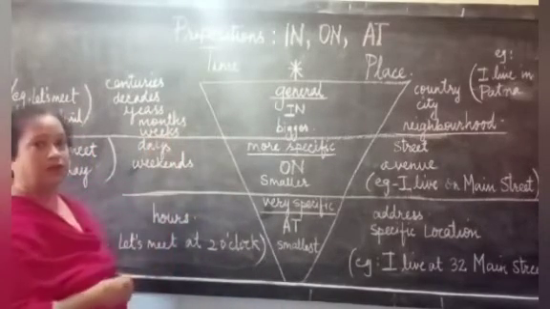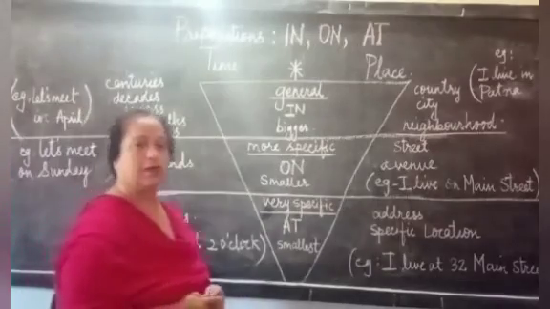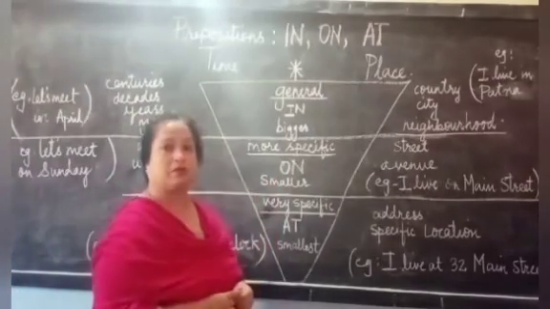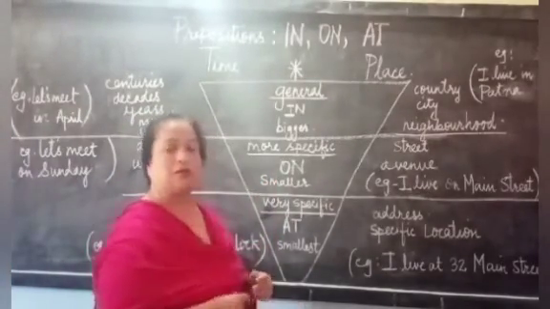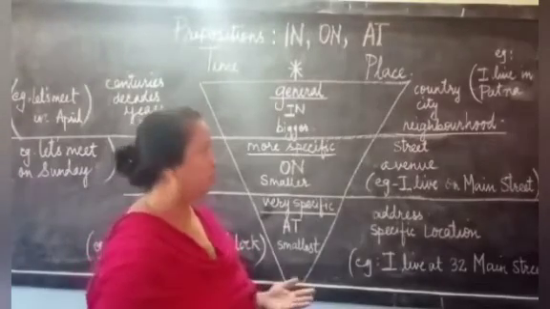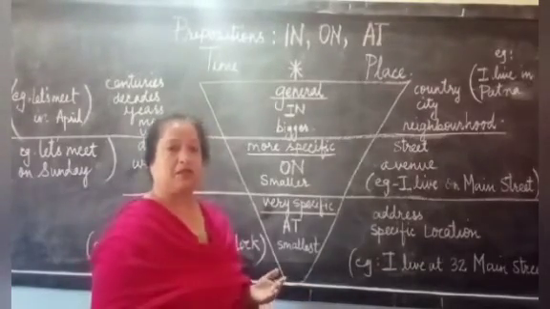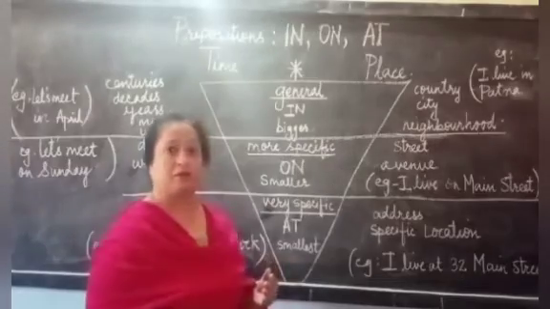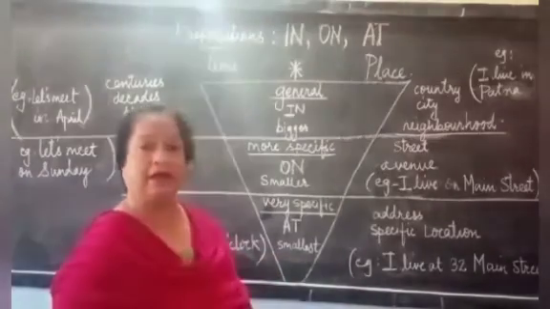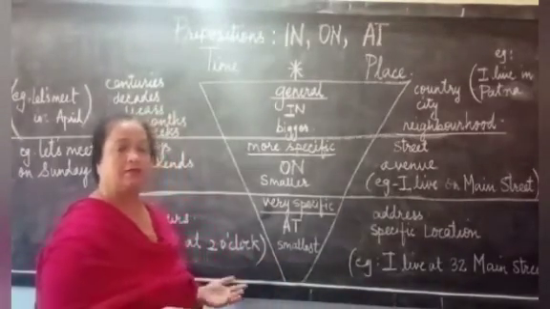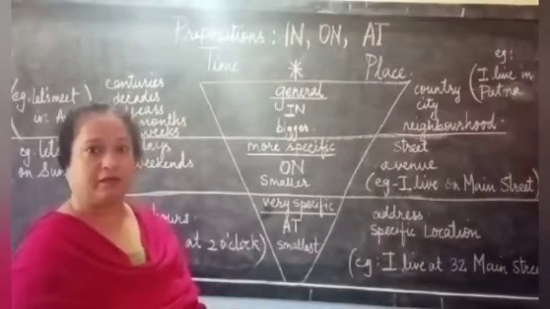So what will I do? I will use in. But when I use in for the preposition of place, I use it talking about the general country or a general city or a general neighborhood. For example, I live in Patna. This is a very general information that I have given you.